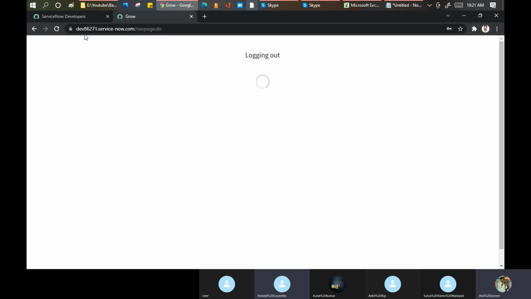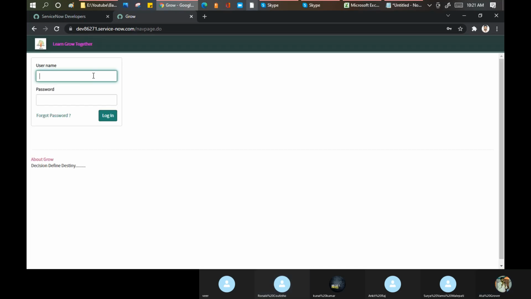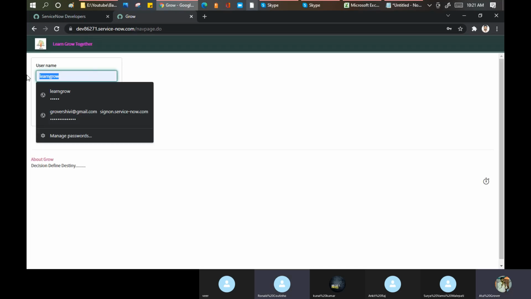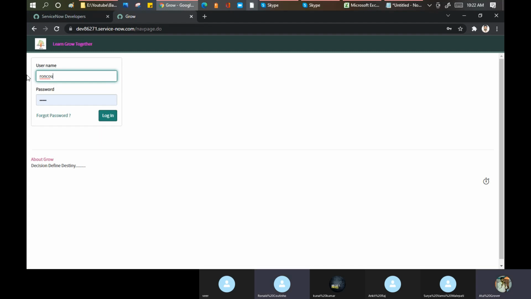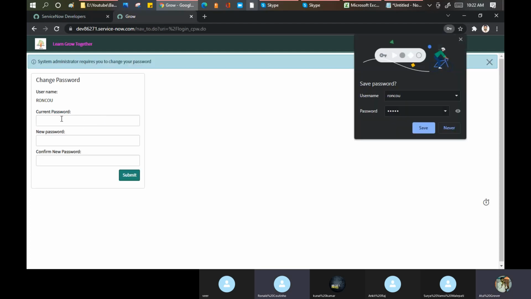Now I log in as Ronald. Now I click on the login. See, I ticked that box, password needs reset, only then this comes. If I remove that, it will not come. So this is again a configuration, nothing else.